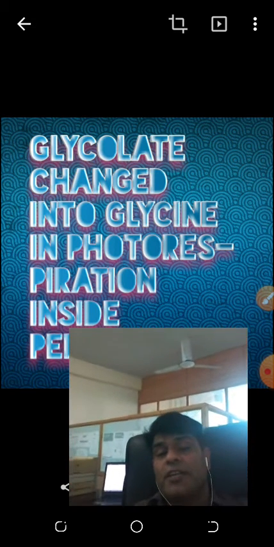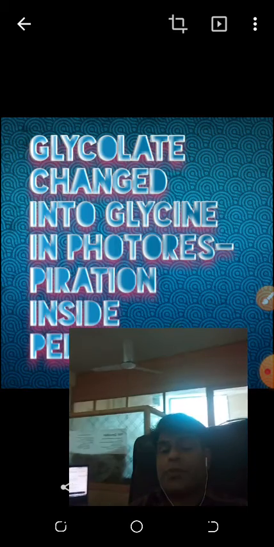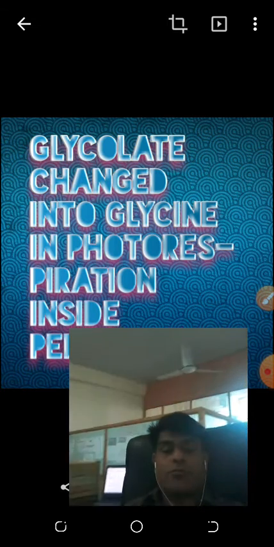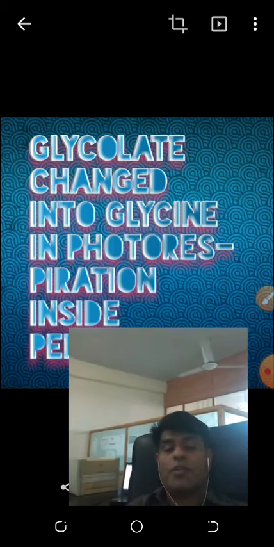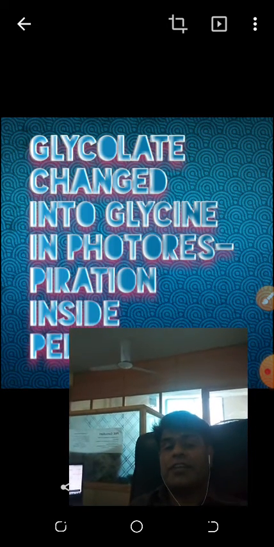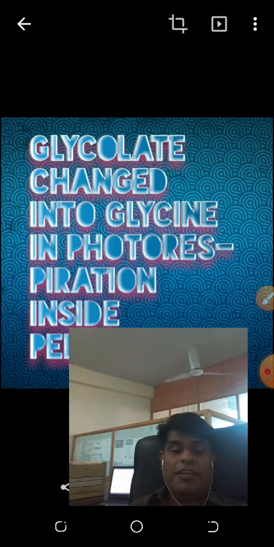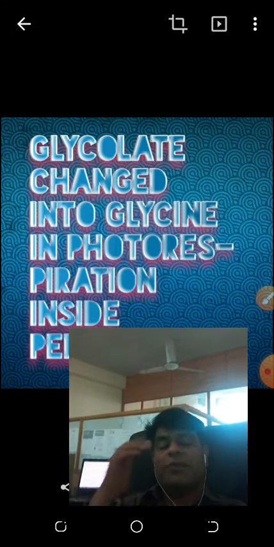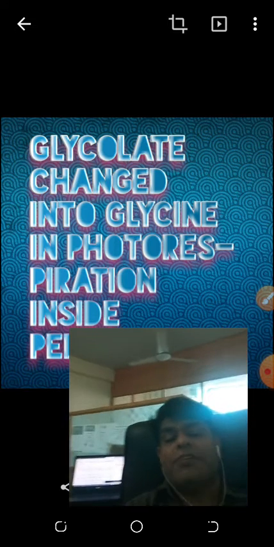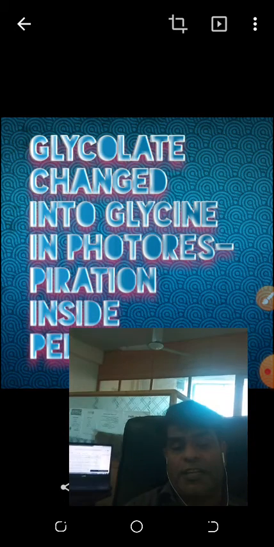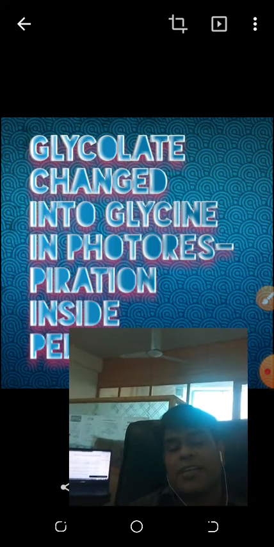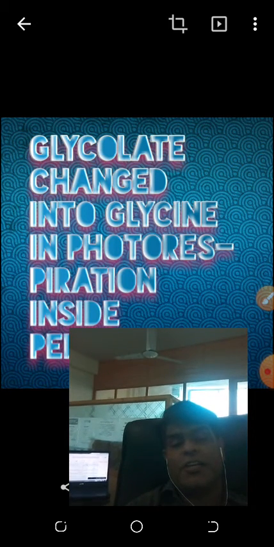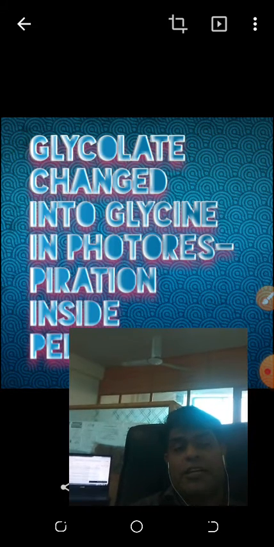That was the point. In photorespiration, the peroxisomes are very important organelles in the plants, because they convert the glycolate, a reactant. Don't worry about the glycolate name, because when I teach you the Melvin-Calvin cycle in photosynthesis, you will understand. In photosynthesis there are light reaction and dark reaction, the Melvin-Calvin cycle.